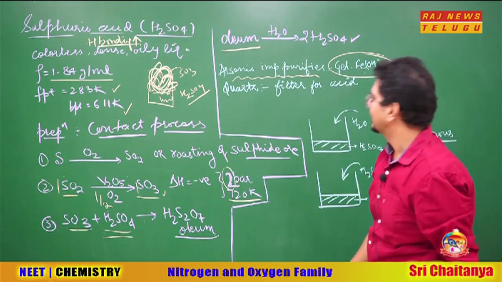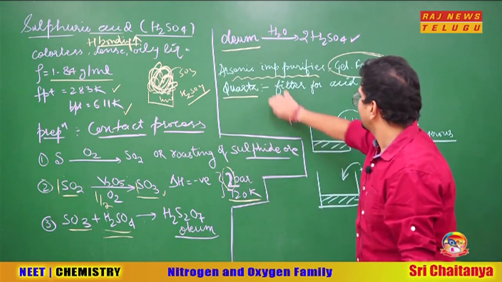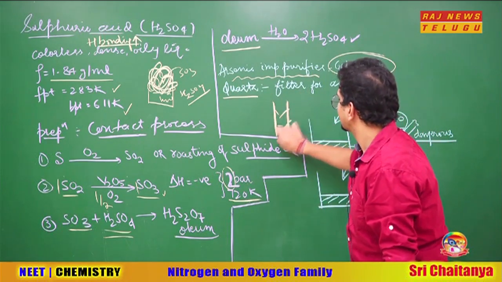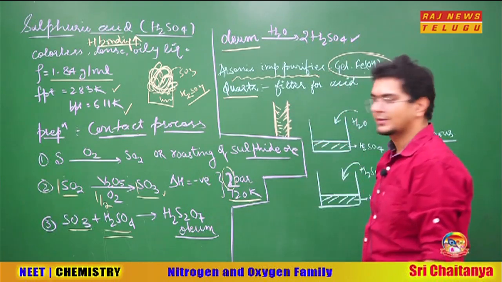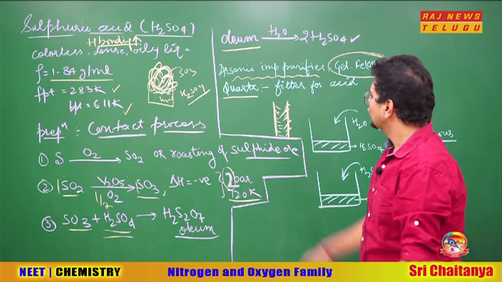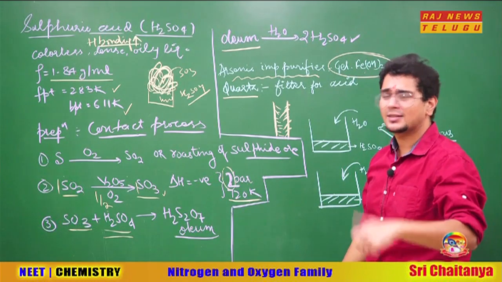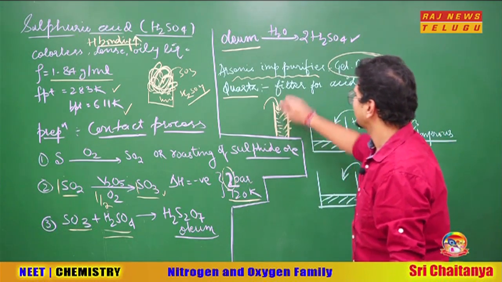impurities of the arsenic. At the last, in the chamber, something like this you will see, a very dense chamber made up of quartz. At the end you will see there. What's the use of this quartz also? Sometimes the students ask. Very simple, it is used as a filter.